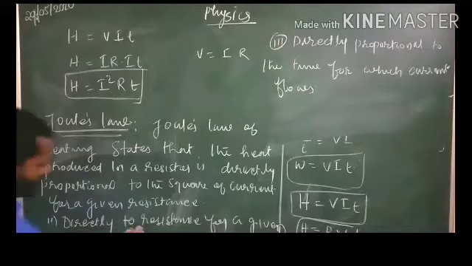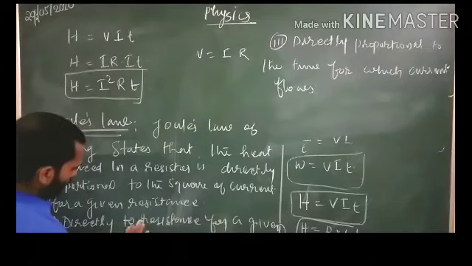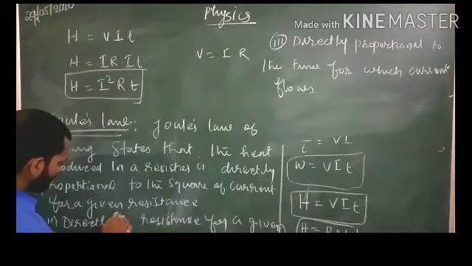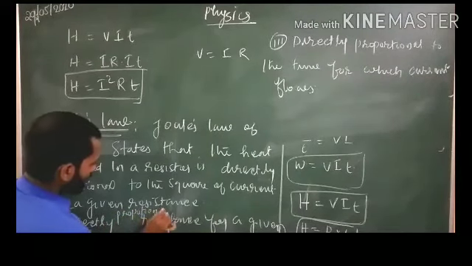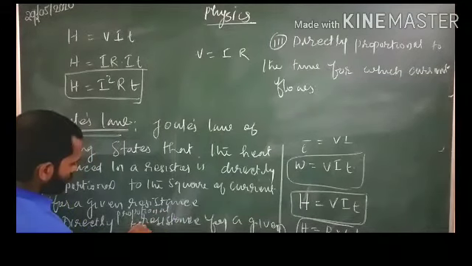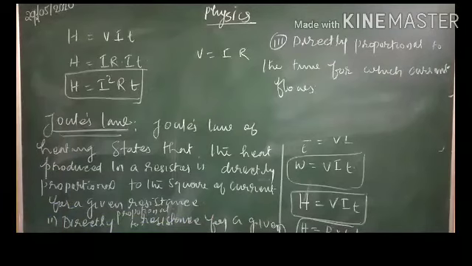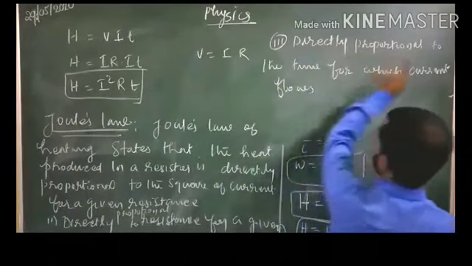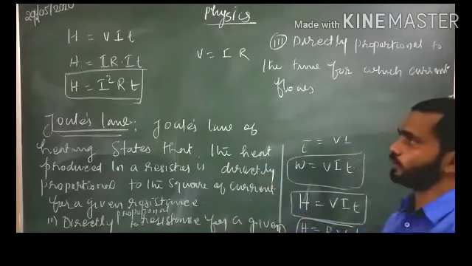One small mistake, students. It is directly proportional to the resistance for a given current. And the third one is directly proportional to the time for which the current flows. So this is what we call Joule's law of heating.